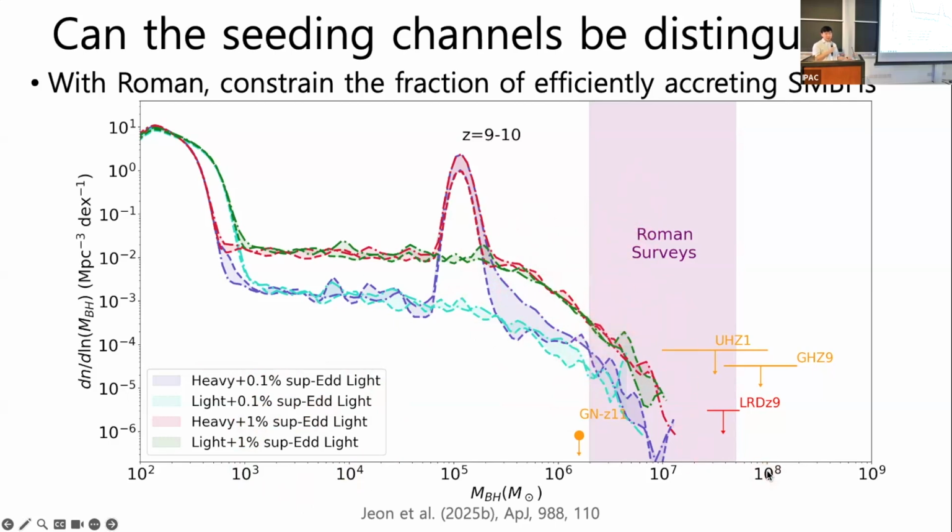We don't know yet what Roman will bring, but let's say if Roman observes an overabundance of these massive black holes at high redshifts, then we expect that the universe will be able to support these extreme growth rates, however that may be.